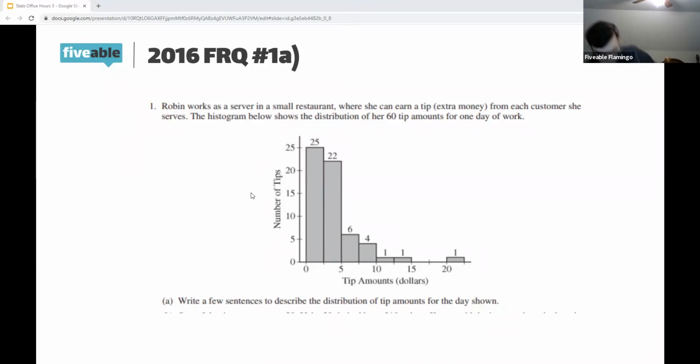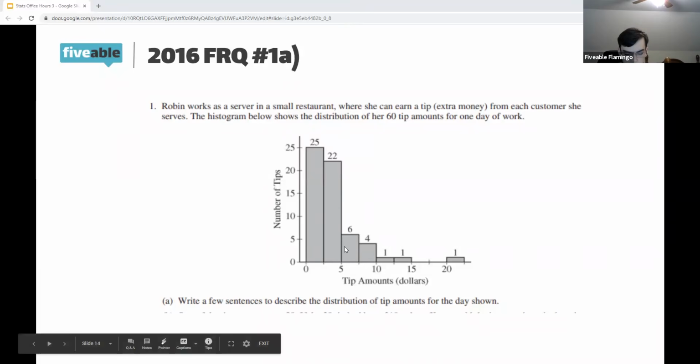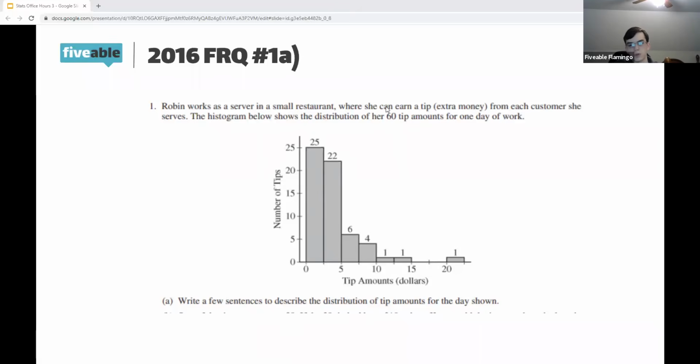So first, let's think about the center. We would say the median tip amount will be somewhere between $2.50 and $5. You can do this based on how many are in each bar. If we know that there's 60 tips, the median will be between the 30th and 31st, which will be somewhere in this bar here. So that's how you calculate the median in a histogram.